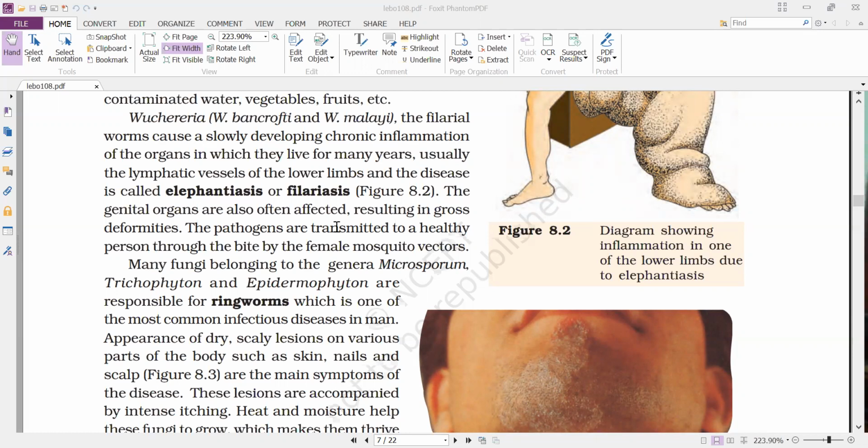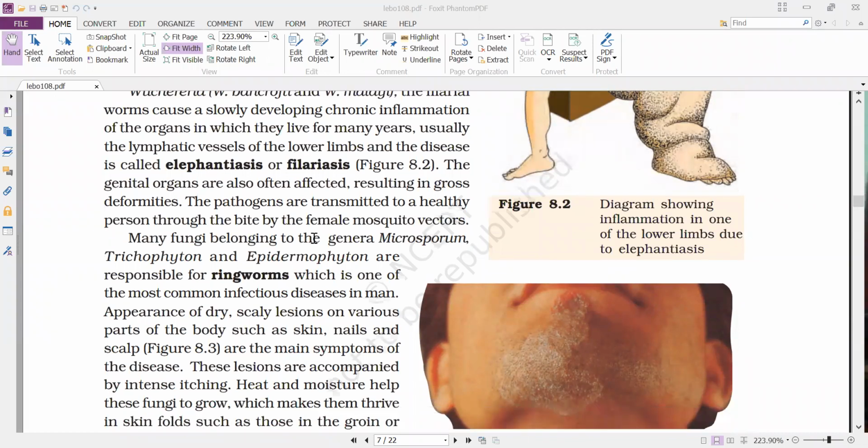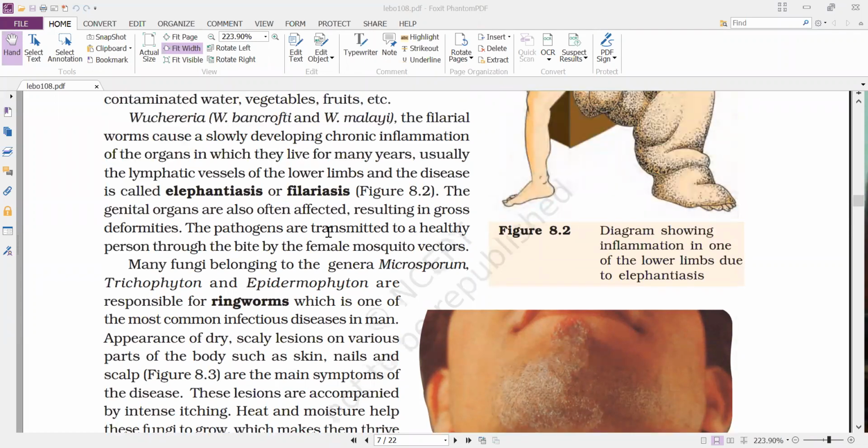How the disease is transmitted: filariasis is transmitted from one person to another through the bite of a female Culex mosquito, which acts as a vector. That is about elephantiasis.